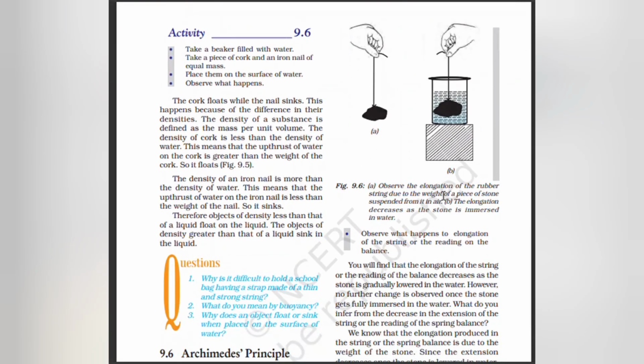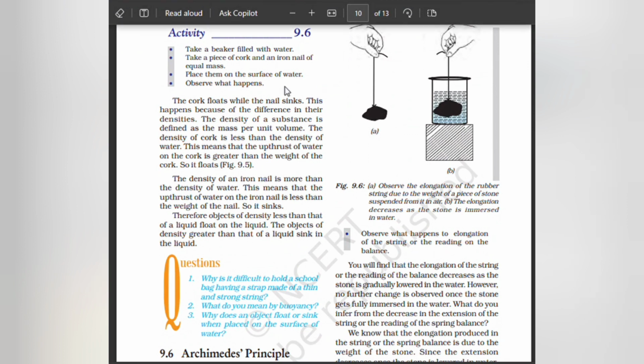So it sinks. Take a beaker filled with water, and take a piece of cork and an iron nail of equal mass. Place them on the surface of water. Observe what happens. The cork floats while the nail sinks. This happens because of the difference in their densities. The density of a substance is defined as mass per unit volume.